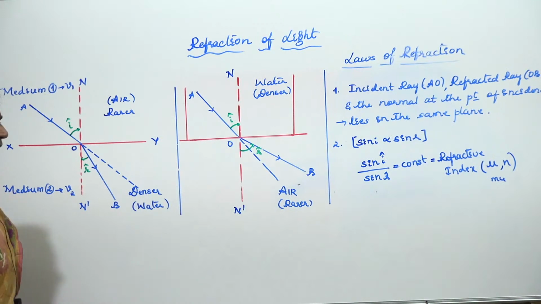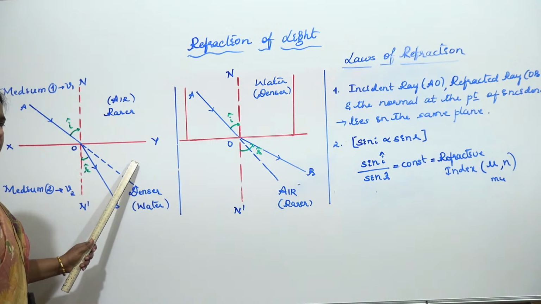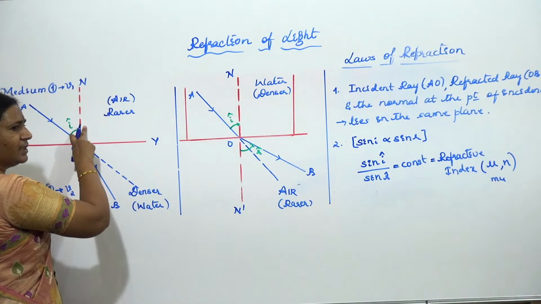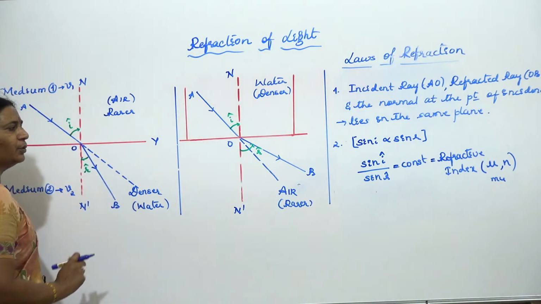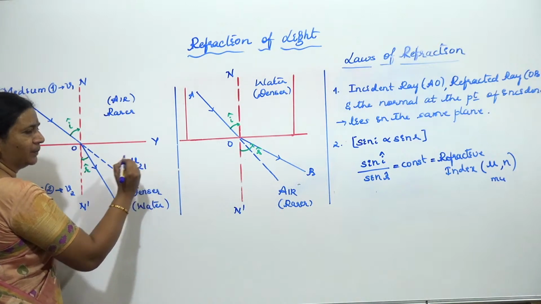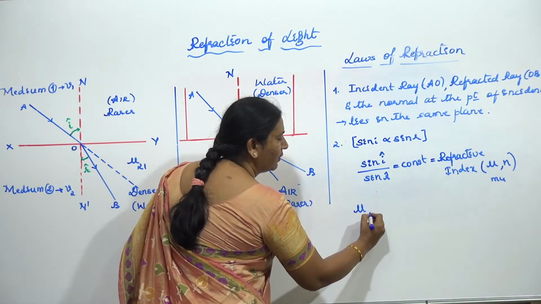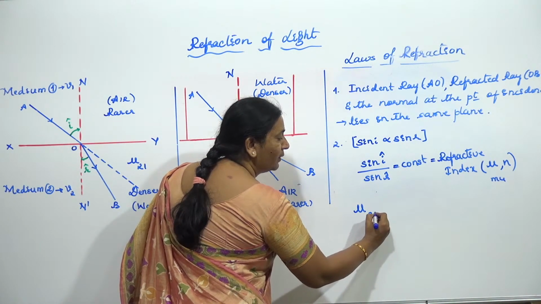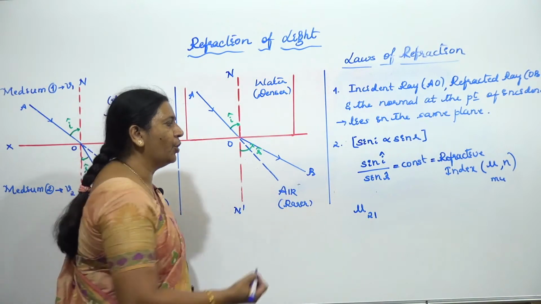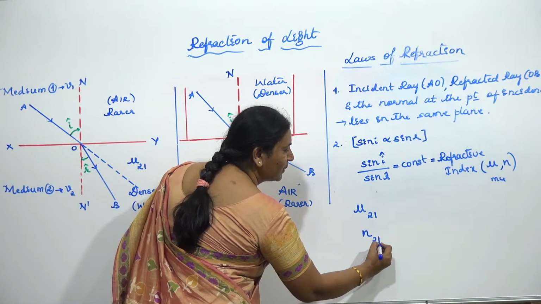Writing is different. When I take these two, if the light is traveling from this medium to this medium, then we are going to write it as mu of 2 with respect to 1. We write it as the refractive index of the second medium with respect to the first medium.